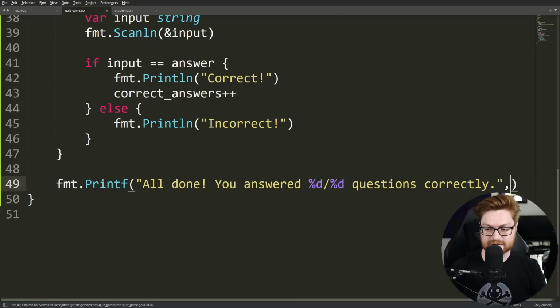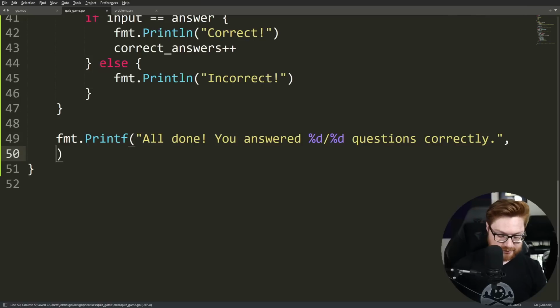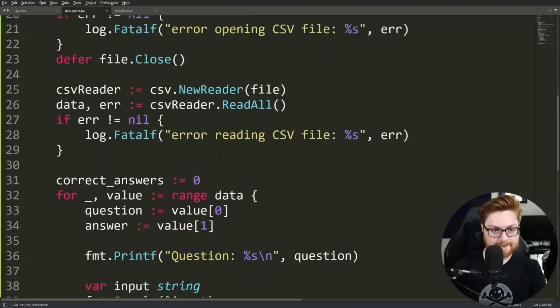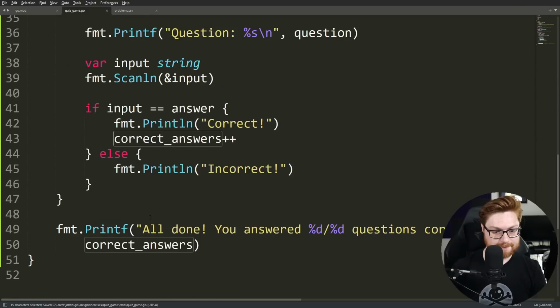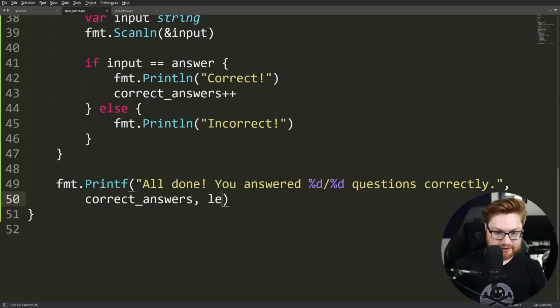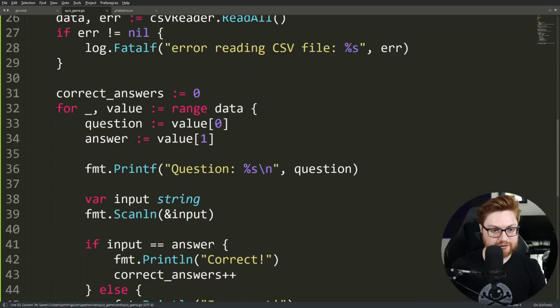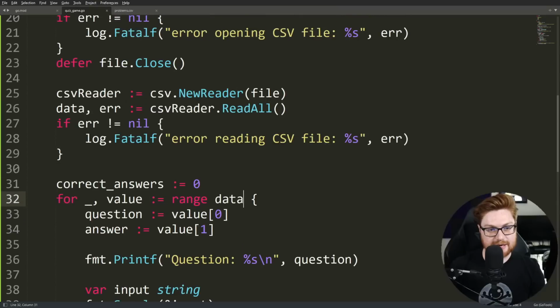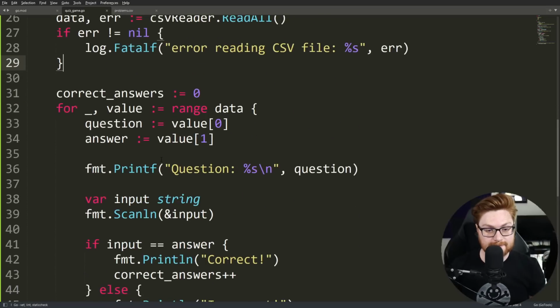So that should be nice and easy for us. I'll add a comma here so we can say our correct answers number. That is what we named that variable, correct? Yep. And the length of all the data. Since, again, we're looping through all these questions that were present in that problems.csv file, however long that array or that list of data is, that is the number of questions that there were to begin with.